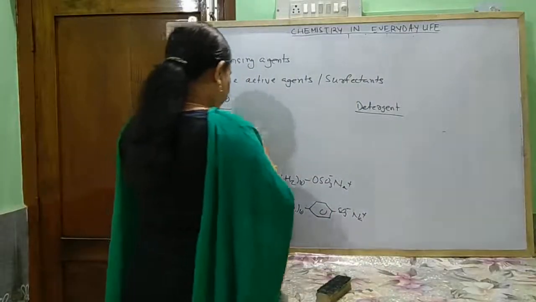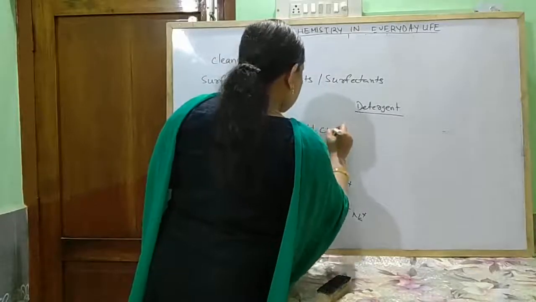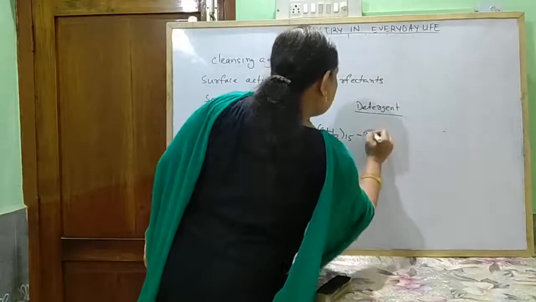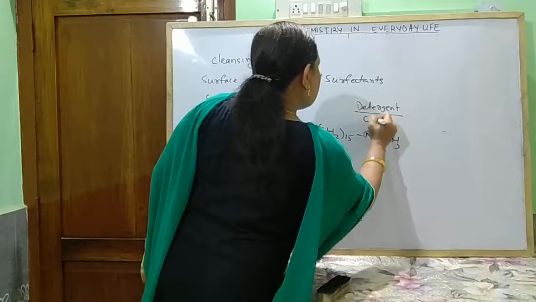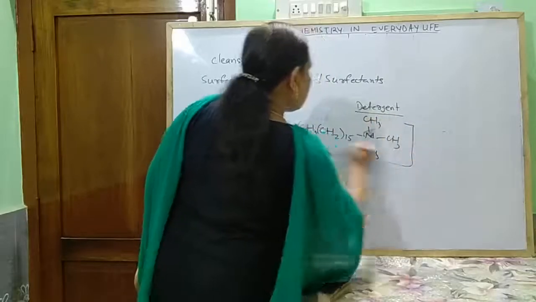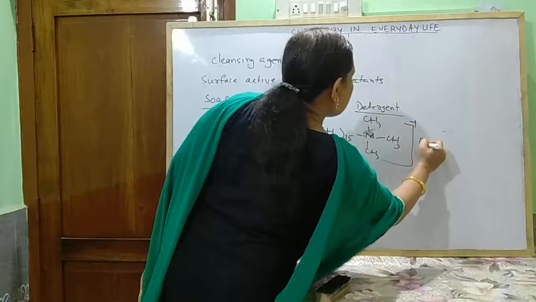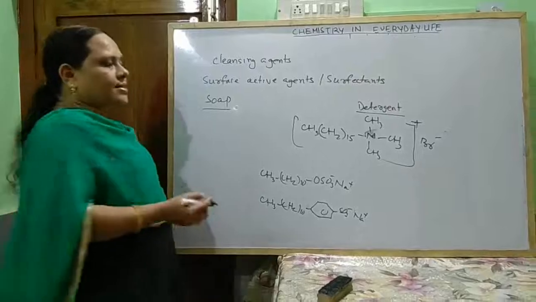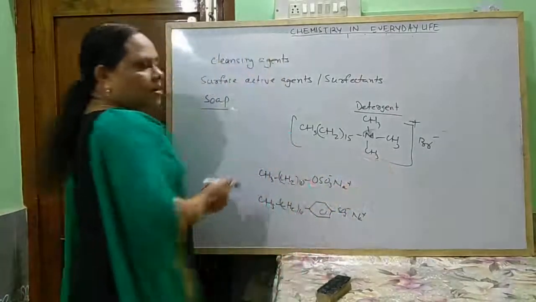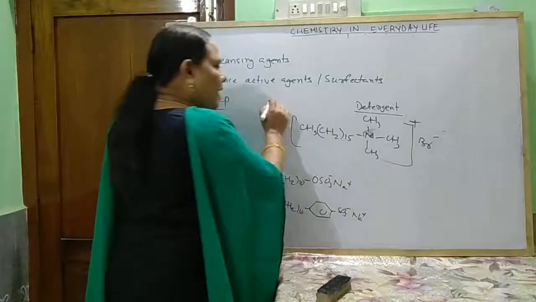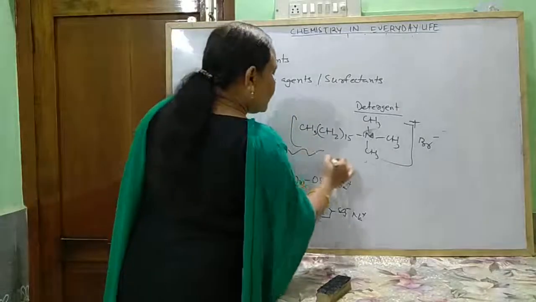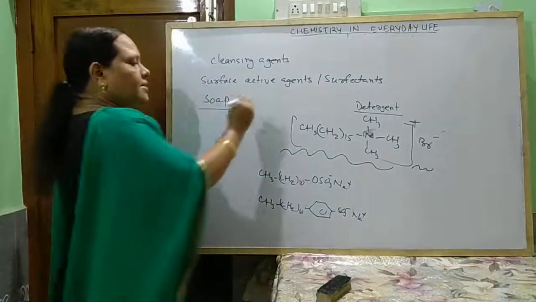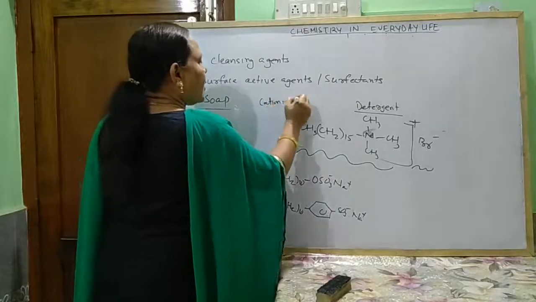For example, and the anionic part is either bromide or chloride, like this. So these are quaternary salts of amines, known as cationic detergents. Here the cation part is the hydrophobic part and the anion part is the hydrophilic part. This is cationic detergent.